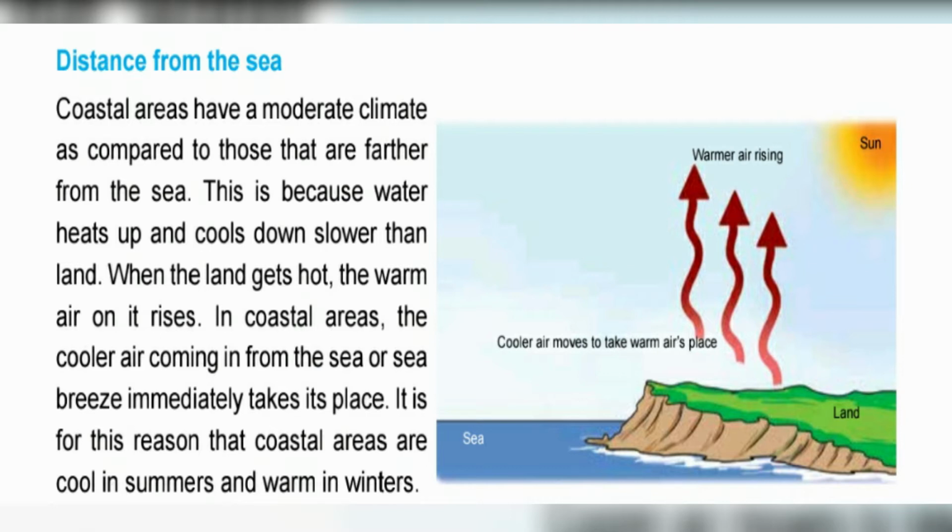When the land gets hot, the warm air on it rises. In coastal areas, the cooler air coming in from the sea, or sea breeze, immediately takes its place. It is for this reason that coastal areas are cool in summers and warm in winters.